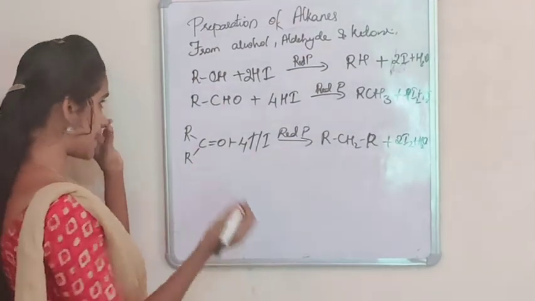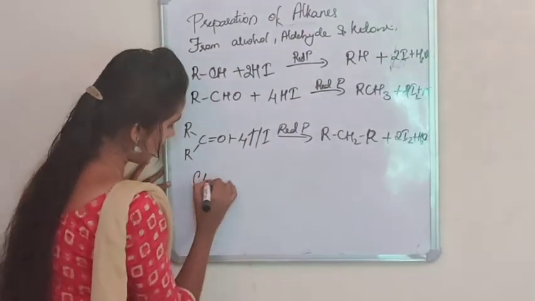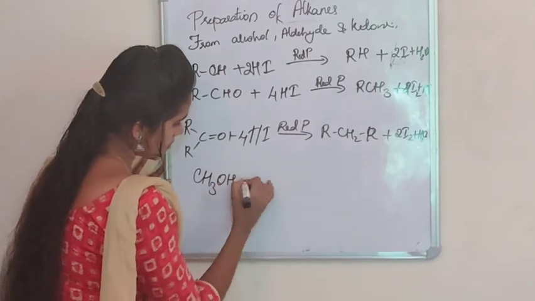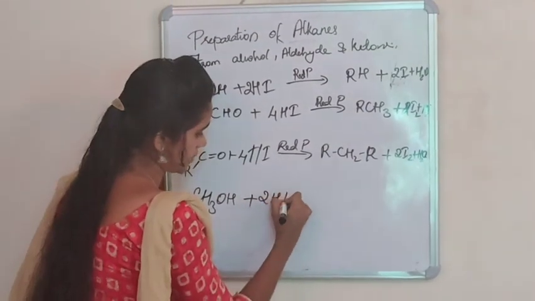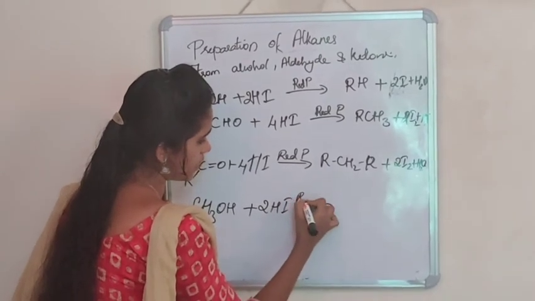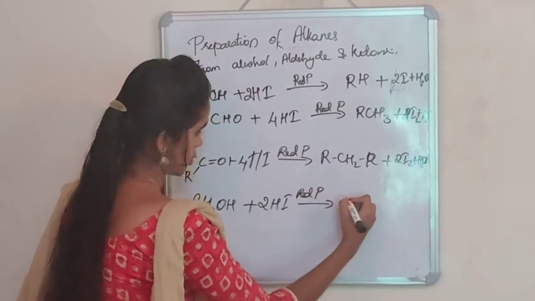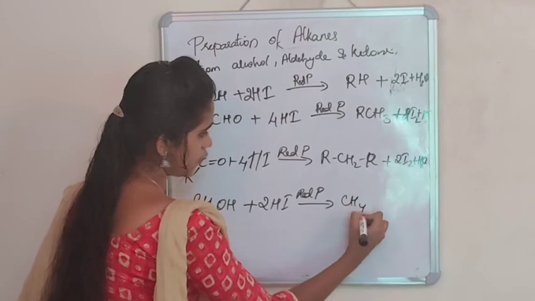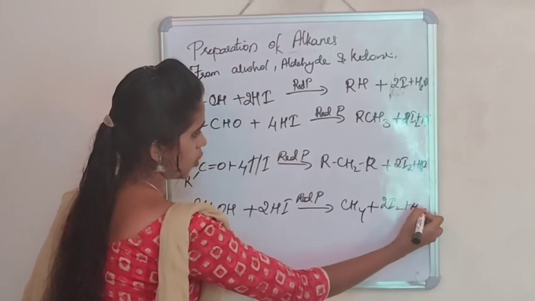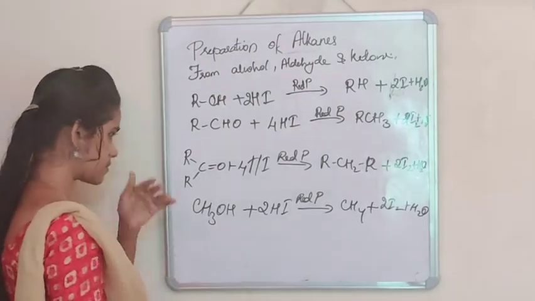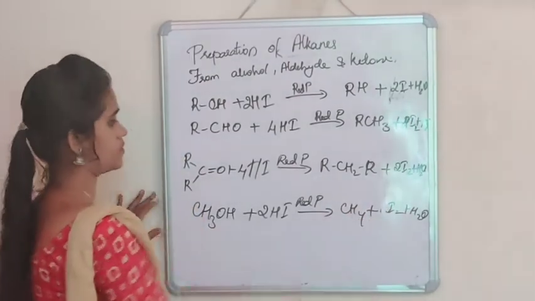So let's consider an example where CH3OH reacts with 2HI in presence of red phosphorus to give CH4 plus I2 plus H2O.